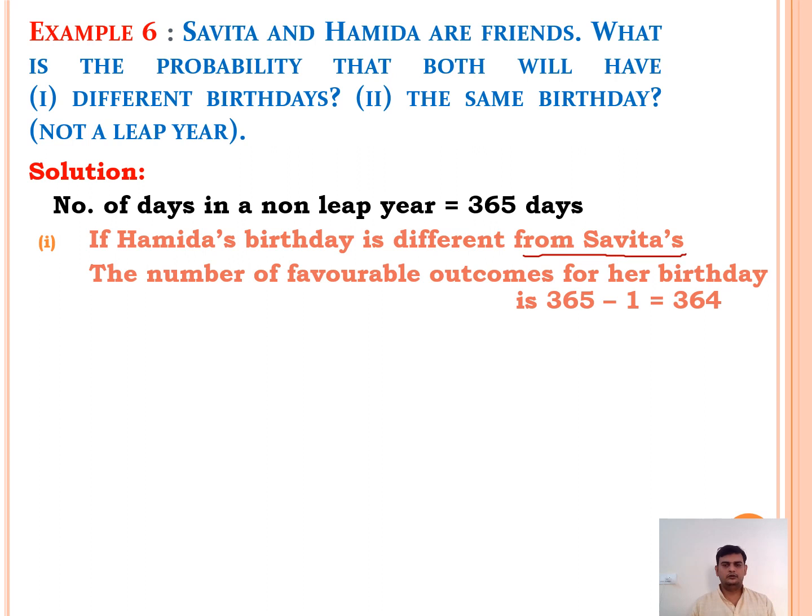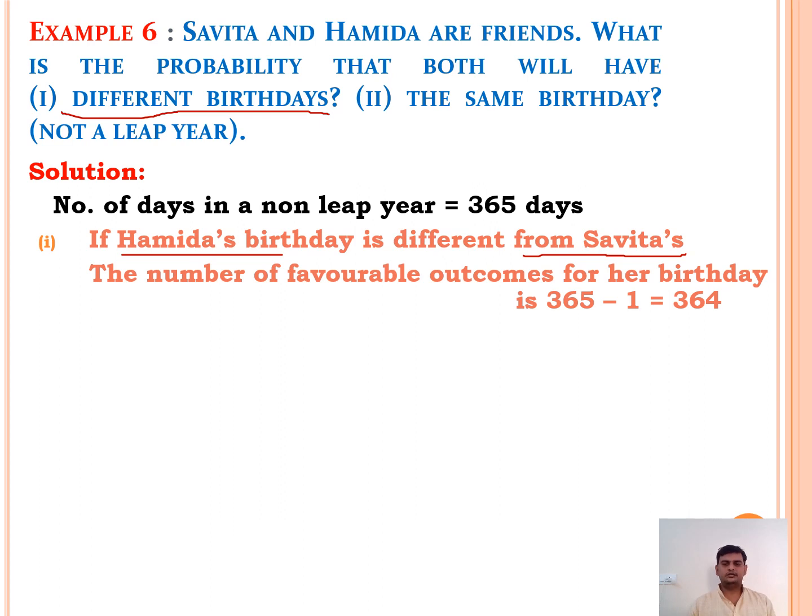When Savita's birthday is 1st January, then Hamida's birthday will be other than 1st January, because here we are discussing different birthdays. Their birthdays will not be on the same day.